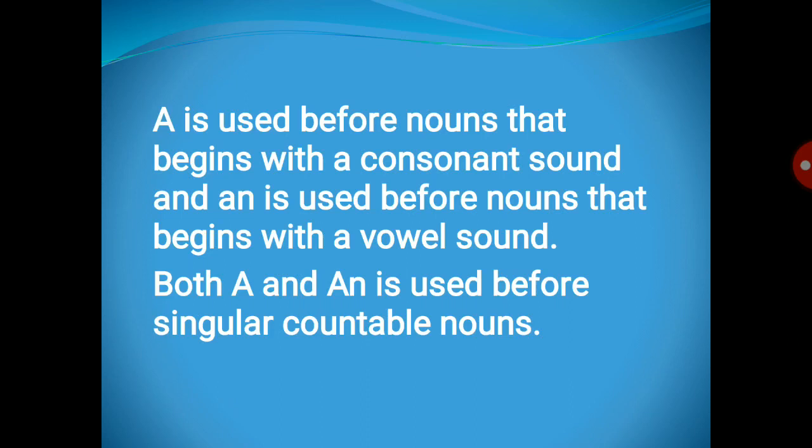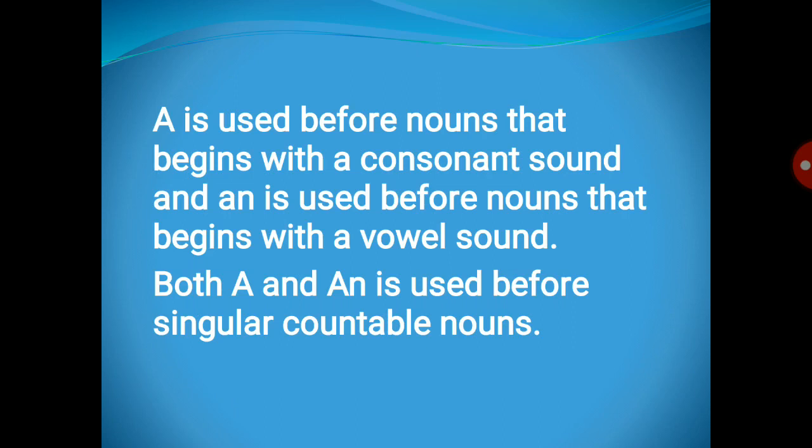A is used before nouns that begin with a consonant sound. It is clear and we already know this from our earlier classes. The nouns which have a consonant sound are the ones where we use a. And an is used before nouns that begin with a vowel sound. Means an is used with nouns which have a vowel sound.